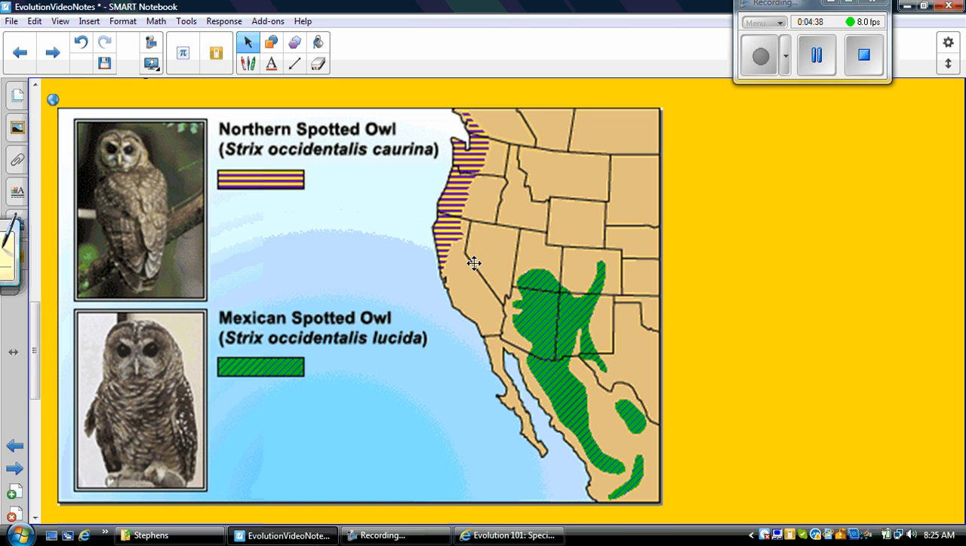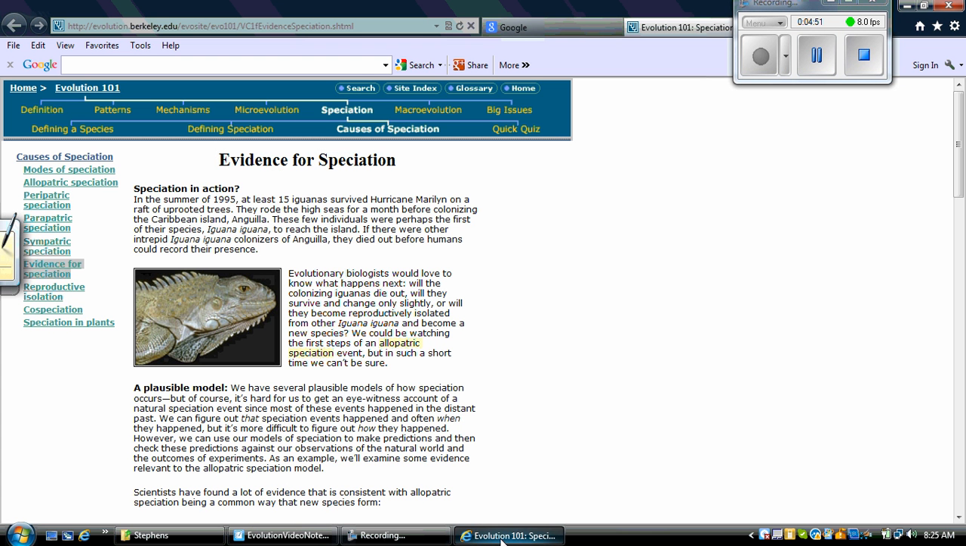So this area right here is Nevada, where that desert was a landform that separated the spotted owls, and they eventually evolved into a separate species. Another example of geographic isolation is basically like a hurricane.